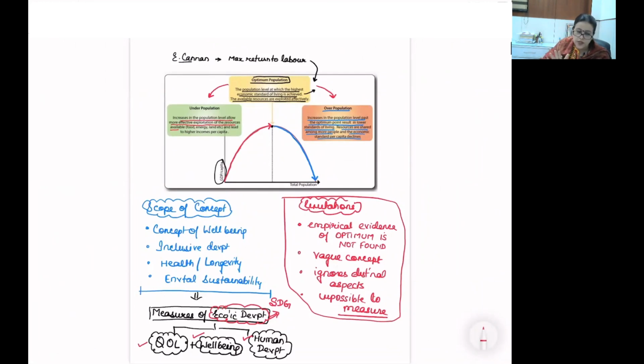So limitation is there, but the scope of the concept is it helps me to understand what is well-being, because if it is optimum, it will be more favorably well-being. Environmental sustainability, because if you do not sustain the things, then there will be declining output. This is how we interrelate optimum population with many more concepts.